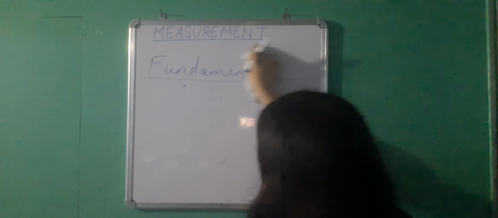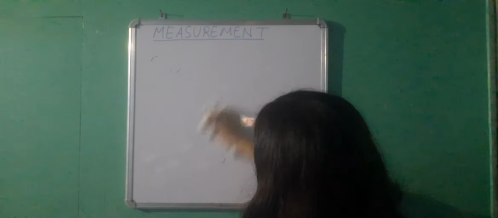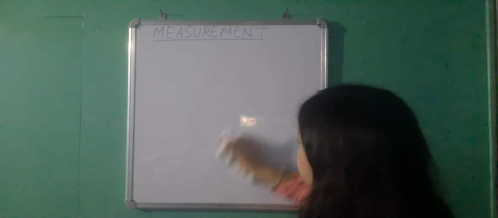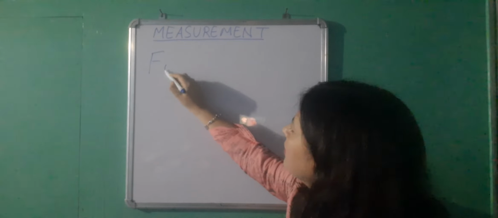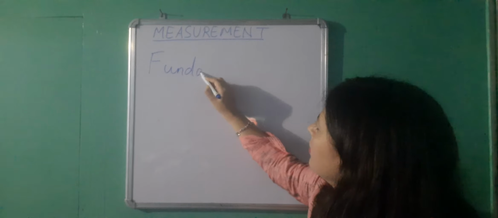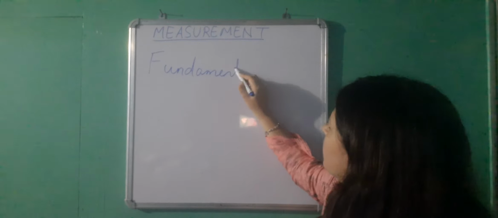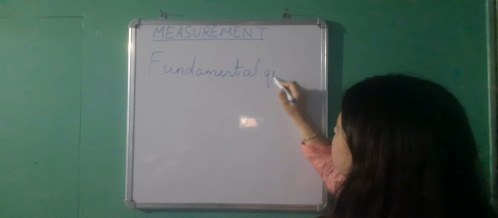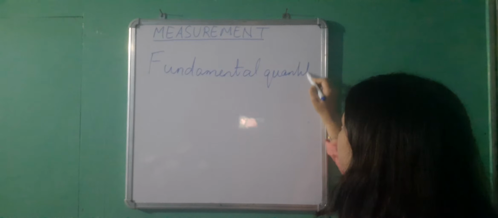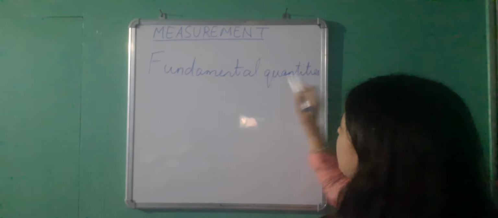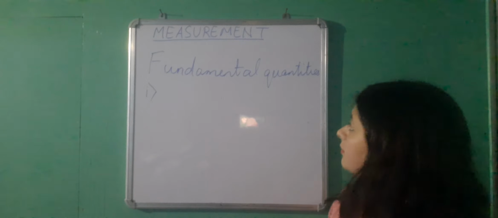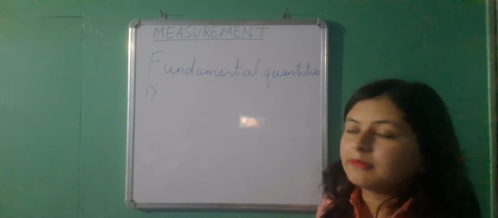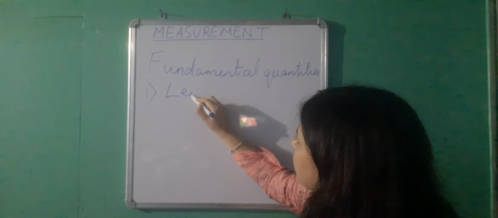Now, I will be giving you the list of fundamental physical quantities. Firstly, the first fundamental quantity is length.